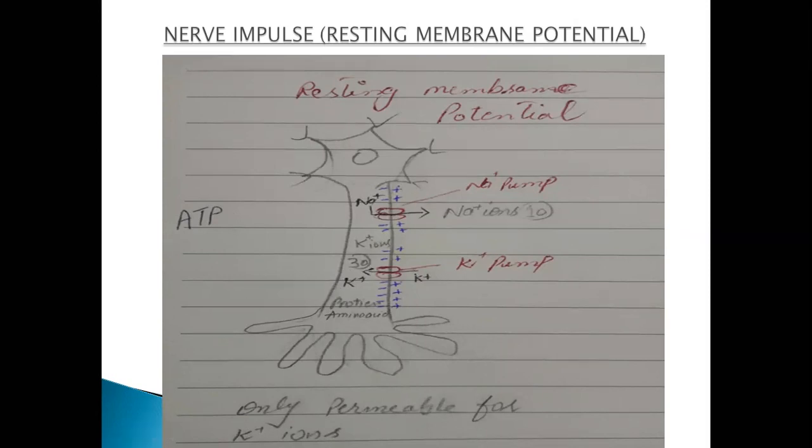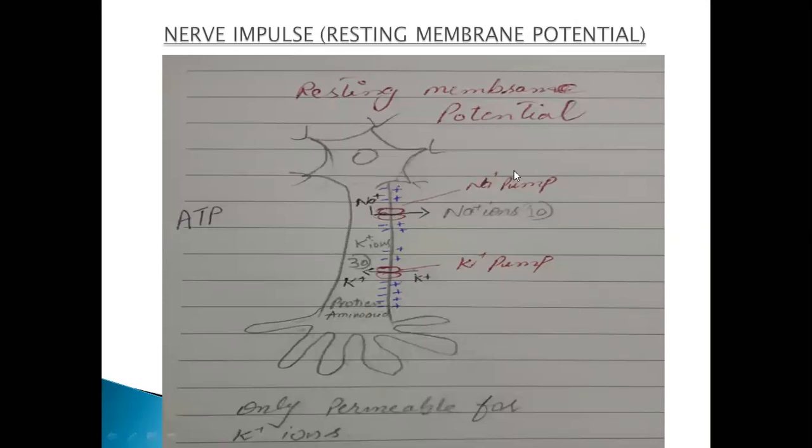Okay, sodium ions, you can see this is the axon structure. It means this one is intracellular structure, and this is the extracellular structure. And you know that the ions or charges move across the cell membrane. This is the cell membrane, right? And they are moving inside and outside. This is the outside environment, and this is the inside environment. What happened here, students? The sodium and potassium ions are present.